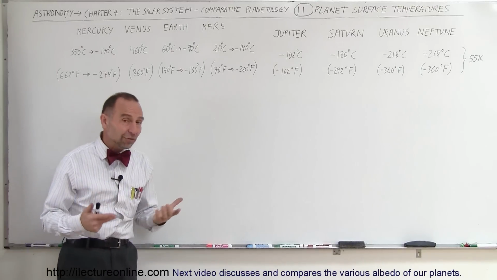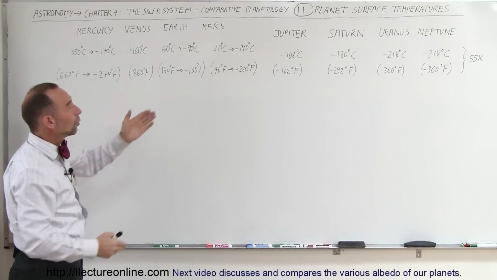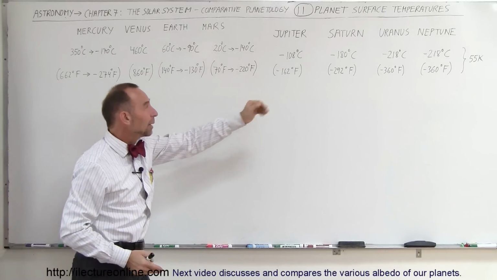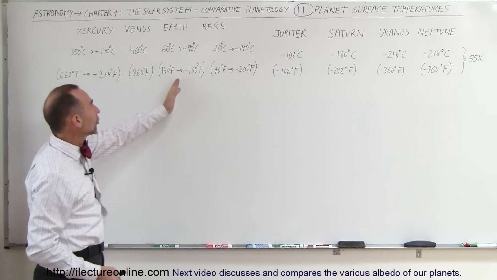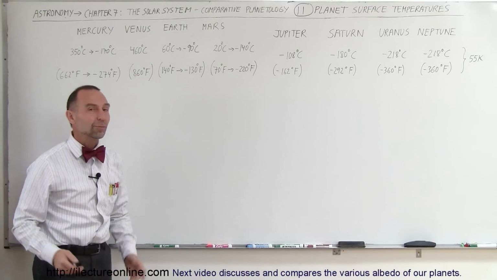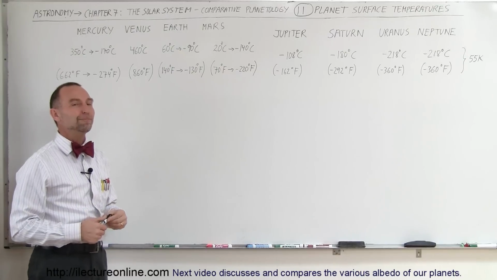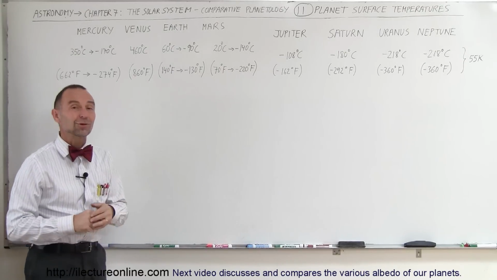So that gives you a pretty good feel for the different temperatures. Notice that a planet having an atmosphere will be either very consistent, as a gas planet, very consistent as Venus, or will moderate the temperature, like on Earth and Mars, relative to the enormous temperature swings on Mercury, where there's no atmosphere at all. That's the explanation for the atmospheres and the accompanying temperatures on the planets.